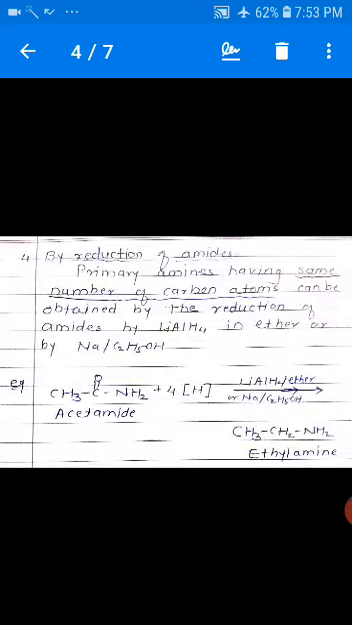CH3CONH2 plus 4 hydrogen in presence of lithium aluminum hydride in ether or sodium in ethanol. Therefore, there is removal of oxygen and addition of hydrogen, and hence formation of ethyl amine, that is CH3CH2NH2.